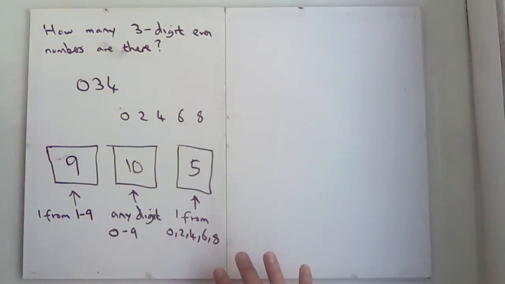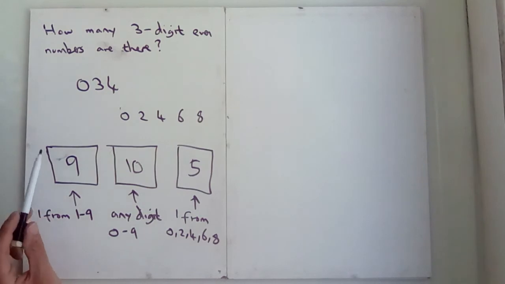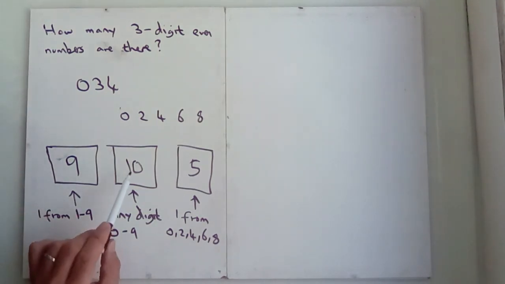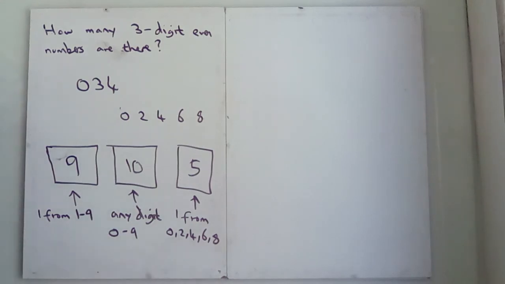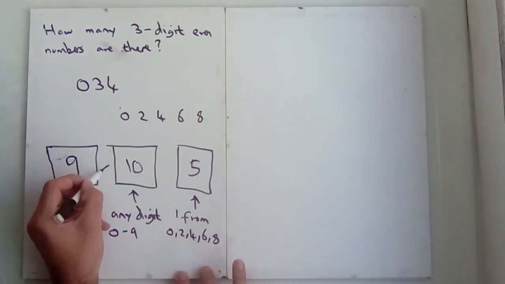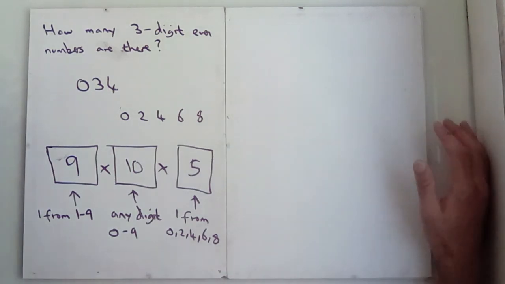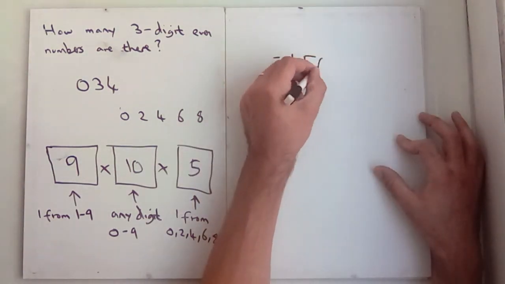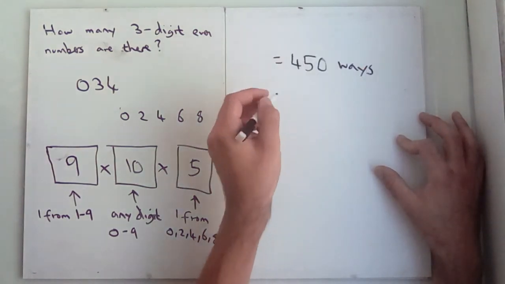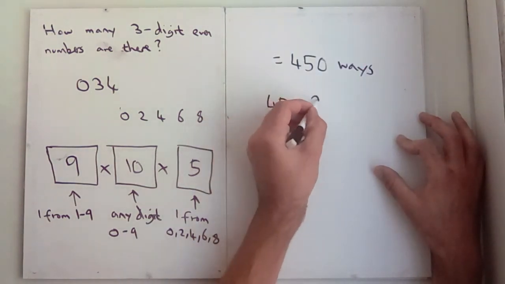Remember, the fundamental principle of counting tells you that if there are m ways the first event can occur and n ways a second event can occur, then there are m times n ways that the two can occur together. In this case, we've got 3 events. So you've got 9 ways that the first thing can happen, 10 ways that the second thing can happen, 5 ways that the third thing can happen. So the ways they can all happen together is 9 times 10 times 5. The easiest way to do that: 9 5s are 45, 45 times 10 is 450. So 450 ways. That means 450 three-digit even numbers.